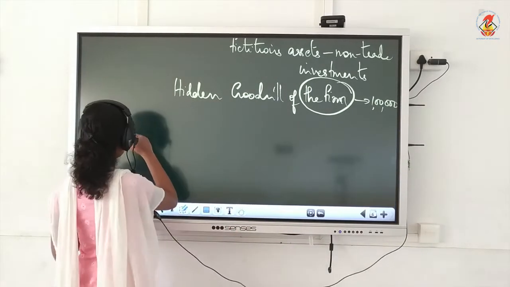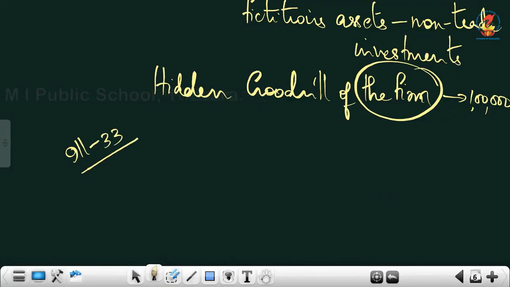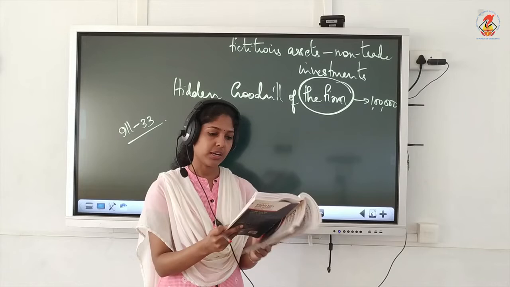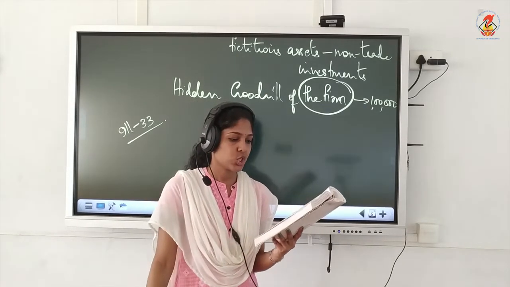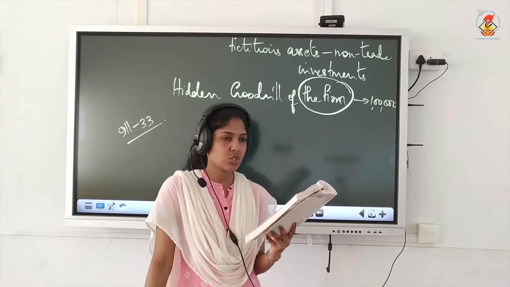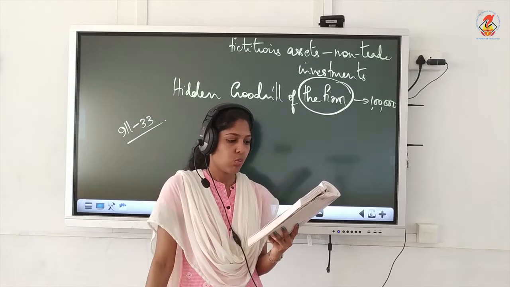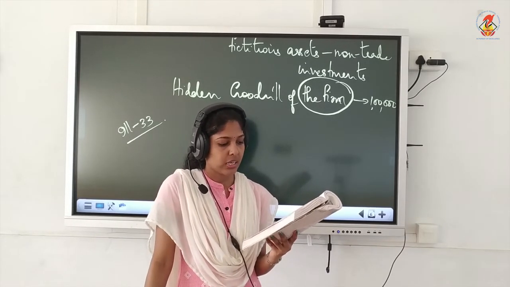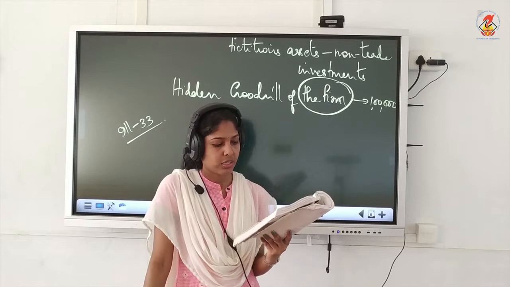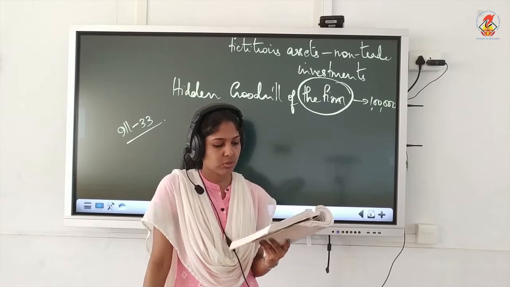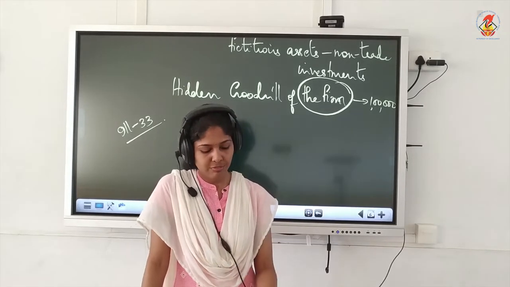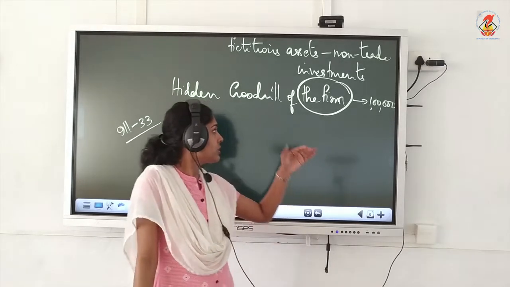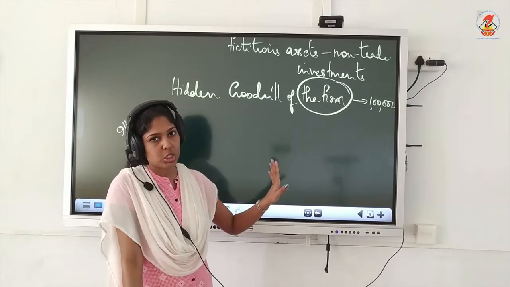Now I'll do illustration 33, where Abhay and Beena are partners. They admit Chetan, his share is 1/4. He brings 2 lakh as his capital. Value of total assets and liabilities are given, we have to record the journal entry, and also we have to show the working notes. Marks will be given for working notes also, not only for the journal entry. So you have to write working notes with the answer, not on your calculation sheet.